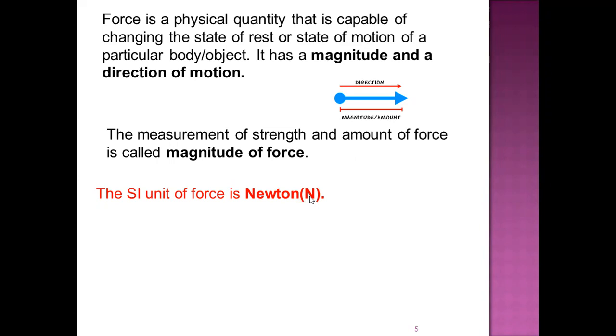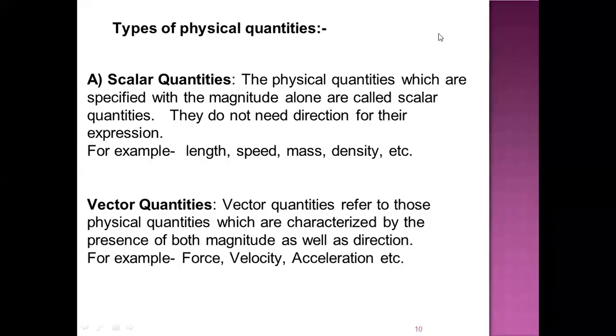Now, one more thing to understand is that force has got a direction. Because the force has got a direction, it is a vector quantity. Now, what is a vector quantity? I'll let you know about this. There are two types of physical quantities. One is the scalar quantity and the second one is the vector quantity. Scalar quantities are those physical quantities which are specified with the magnitude alone, and they do not require direction for their expression. And vector quantities are those physical quantities which are characterized by both the magnitude as well as direction.